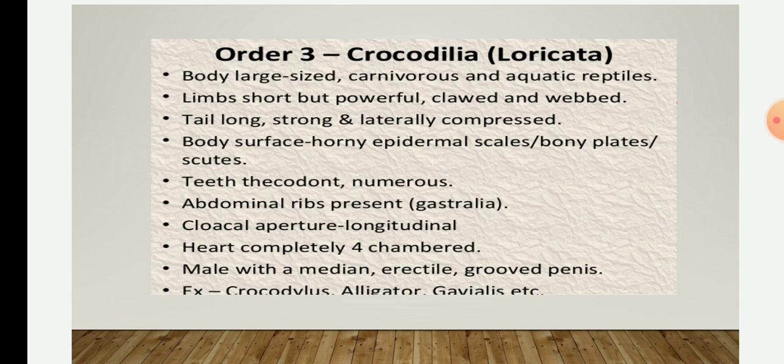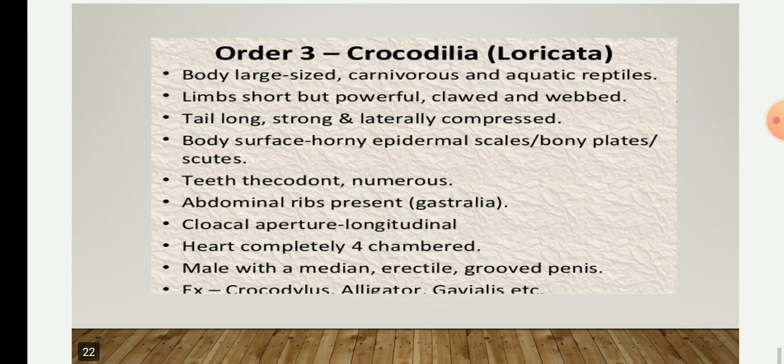The teeth are thecodont, lodged in a socket. Thecodont means they are fixed in a socket of the jaw, which is one of the ancestral characteristics of dinosaurs and other archosaurs. And the male has a median erectile penis.